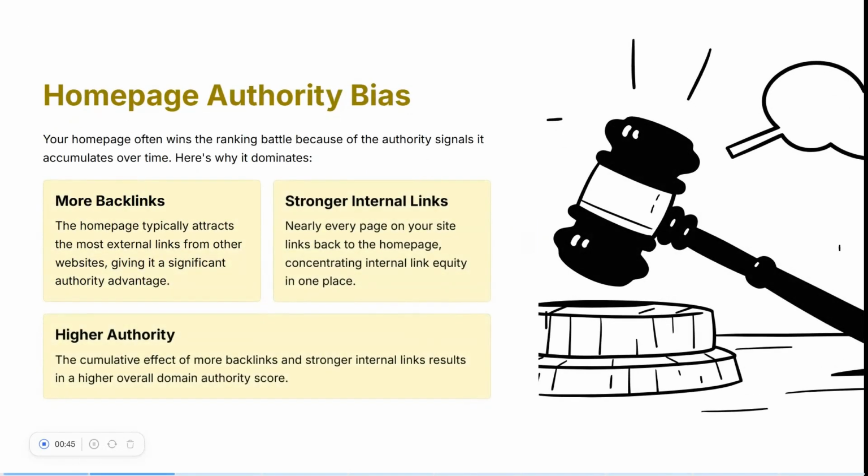So, the first reason this happens is something we call homepage authority bias. In many websites, the homepage receives the majority of external backlinks. It usually sits at the center of the internal linking structure, meaning many pages link back to it. Because of all these signals, the homepage often becomes the strongest page on the site from an authority perspective. If the search engine sees the homepage as the most authoritative page relevant to a keyword, it may choose to rank that page instead of a deeper landing page.